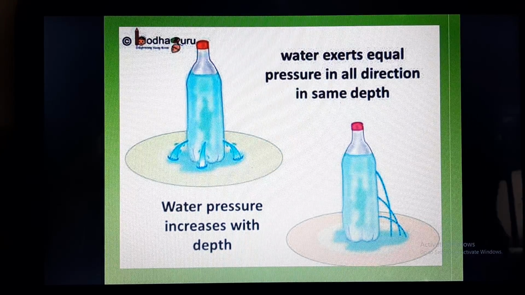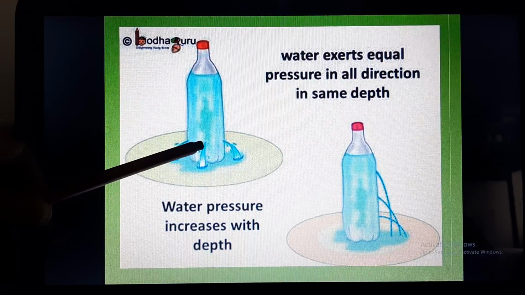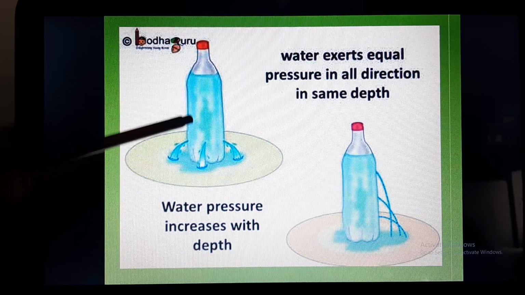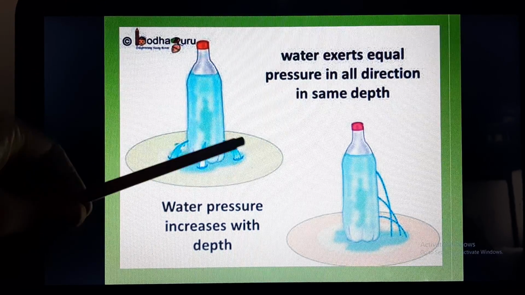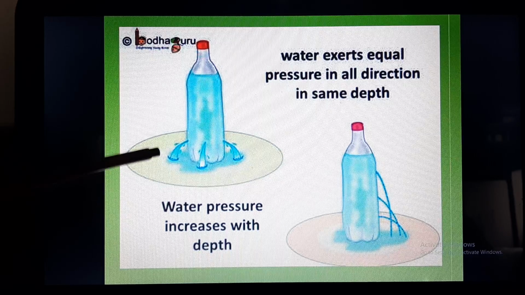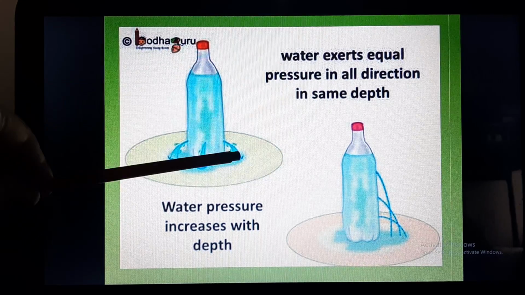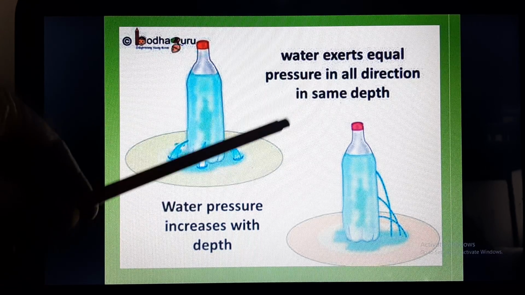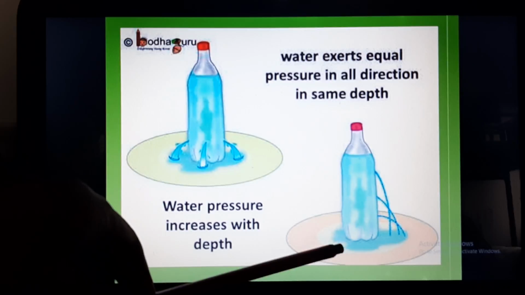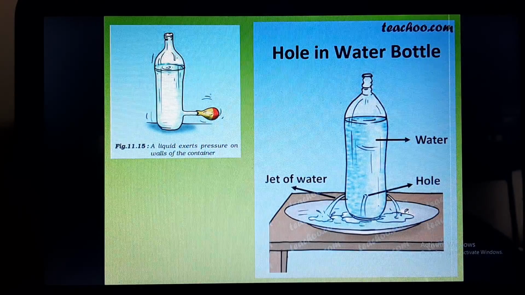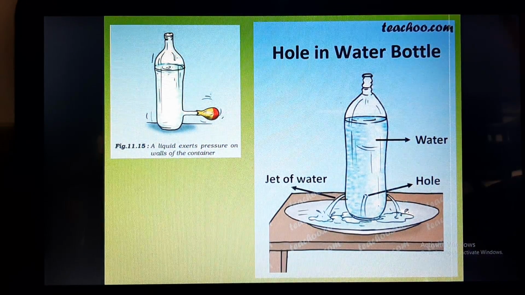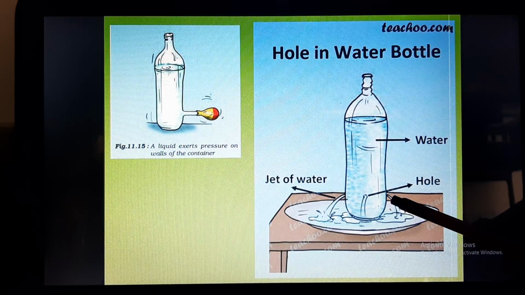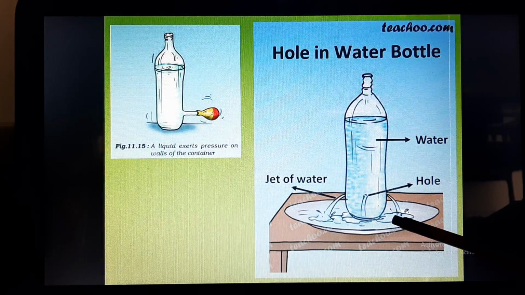Now in this case, what you can observe is that these pores are at equal depth. So the pressure with which the water is coming out is also equal. So water exerts equal pressure in all directions if the depth is the same, but pressure of water will increase with the increase in depth. So here you can also see this jet of water which is coming out of holes which are at the same depth, hence the pressure is also the same.